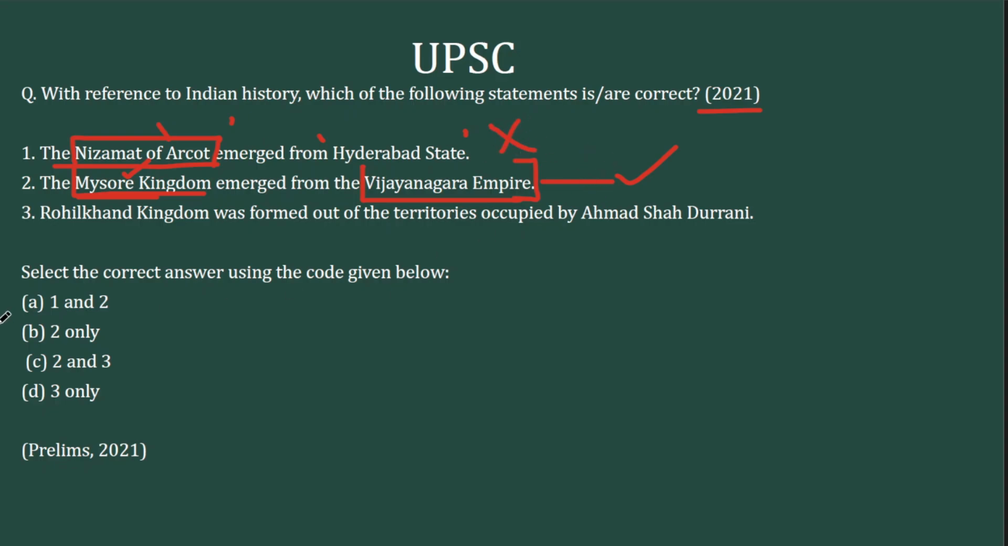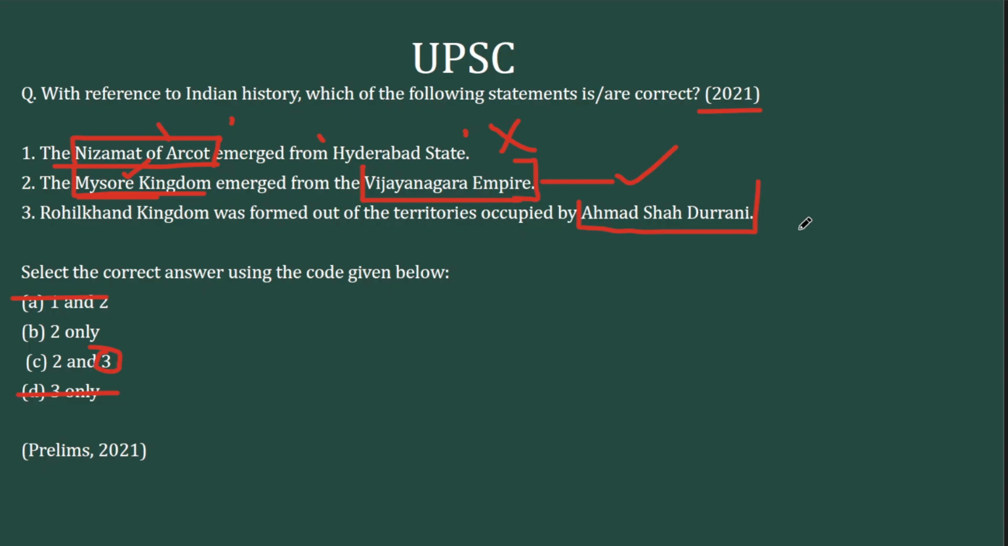Second statement is correct. So you can eliminate option A and option D. Now 3 is the only statement remaining. That becomes a factual question. What is referred to as Ahmad Shah Durrani here is Ahmad Shah Abdali. Ahmad Shah Abdali invaded India during the Mughal times in 1761. He had a series of invasions between 1748 to 1761.